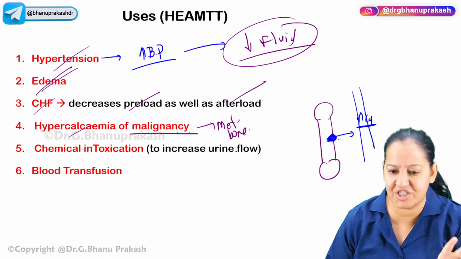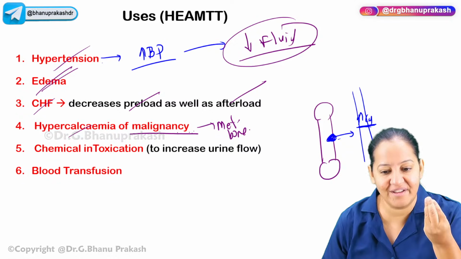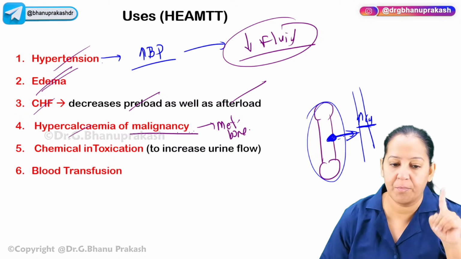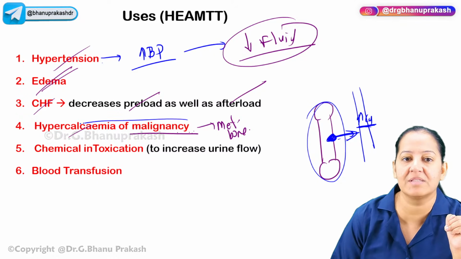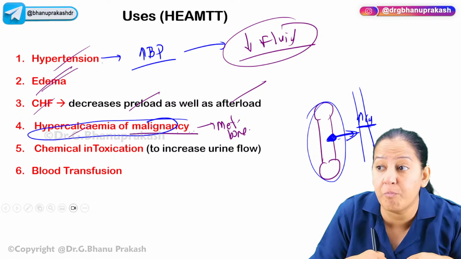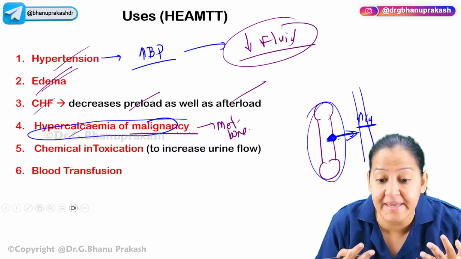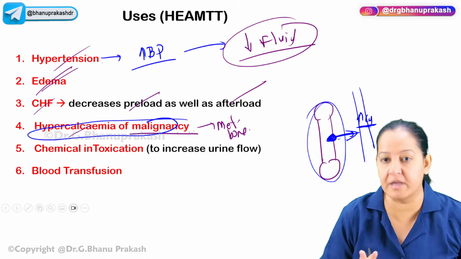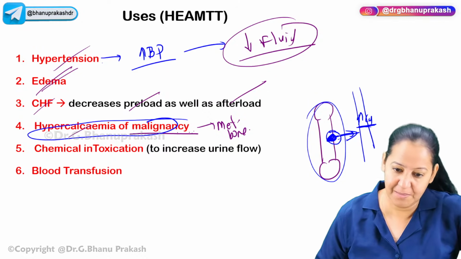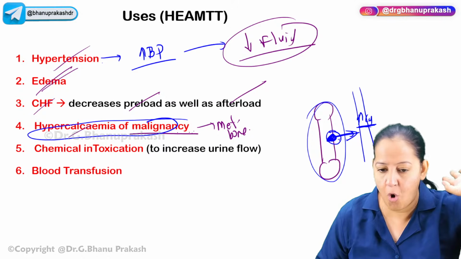They have high calcium because the bone is degraded by the tumor, and all the calcium present in the bone will be lost in the blood. So blood has high concentration of calcium. This is known as hypercalcemia of malignancy. What's the name of the disease? It's a consequence of bone mets. It is known as hypercalcemia of malignancy. I want to treat it. I'm not talking about the metastasis. Metastasis will be taken care of by the chemotherapy, radiotherapy, whatever it is, the oncology portion.